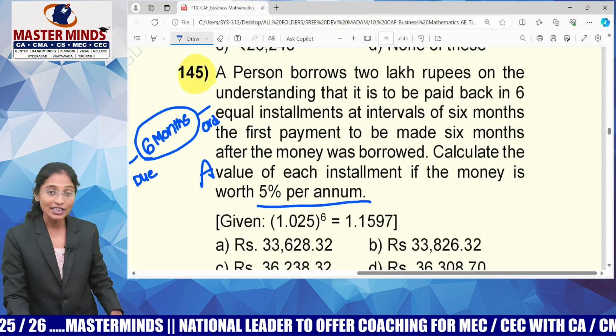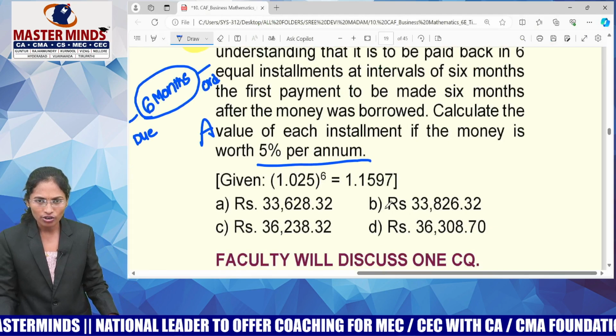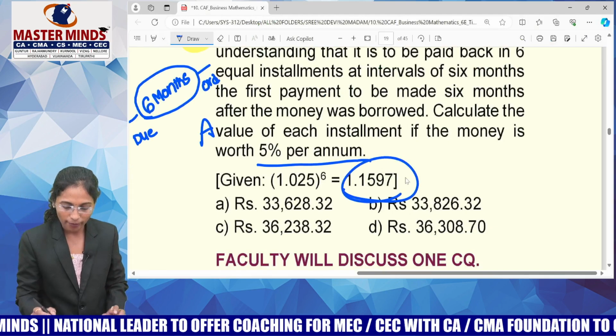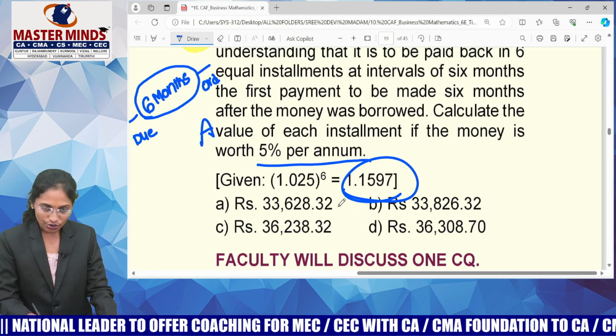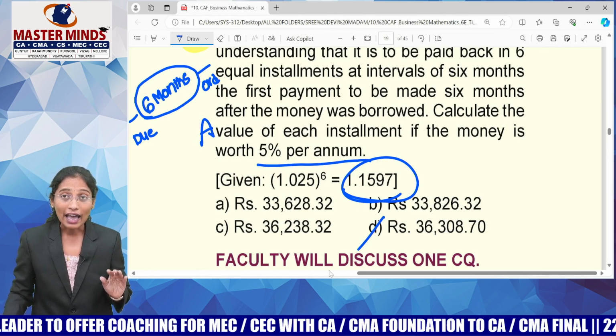36,309.99. You can take it as 36,310. Okay. So 308 is what they got because they have taken the answer as 1.1597. So guys, you can simply go for option D. So try to understand the calculation.